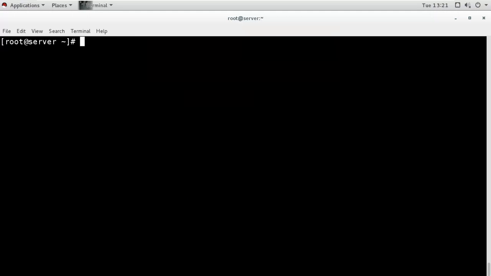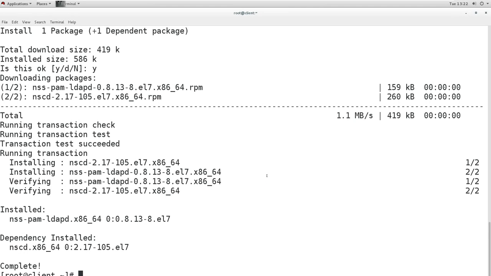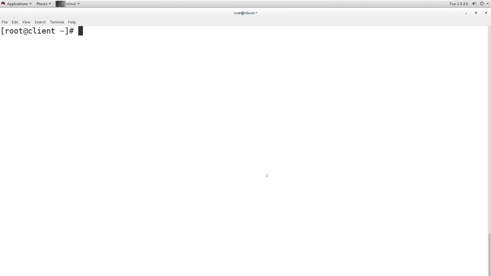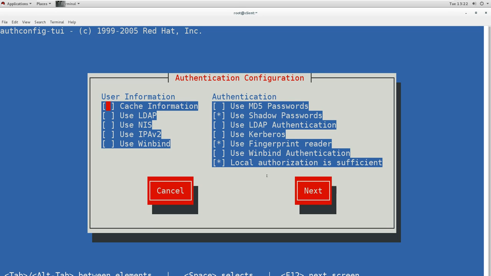Okay, so I'll go to the client machine. The packages are installed. I will use authconfig-tui, and when I run this, it shows like this. And here we can go to LDAP and press spacebar to select, and then we go to next, press enter.